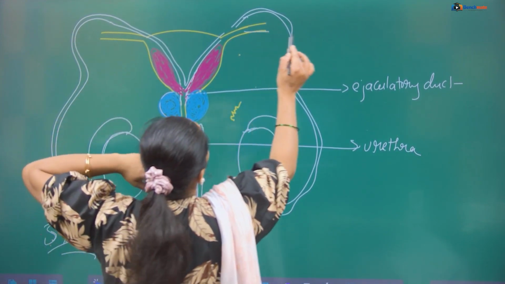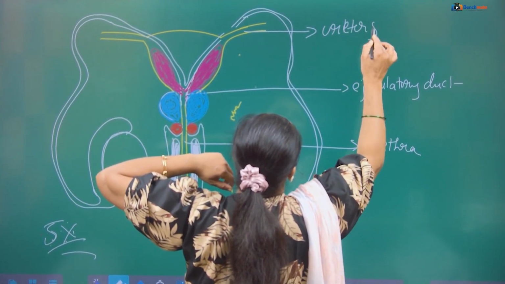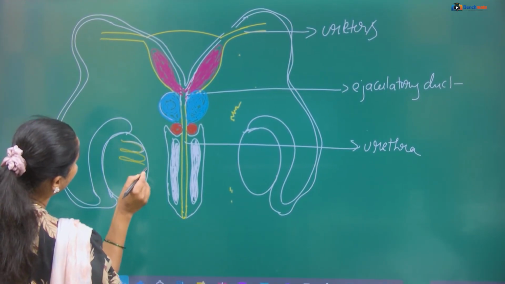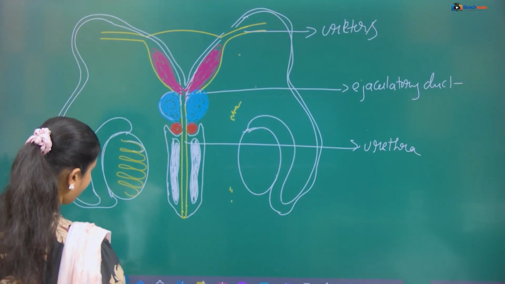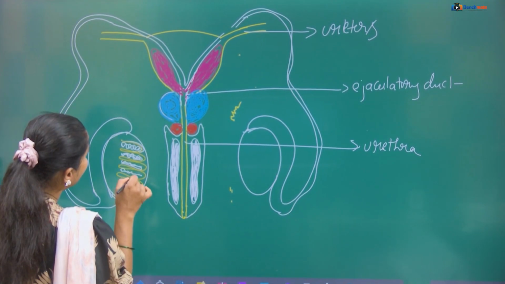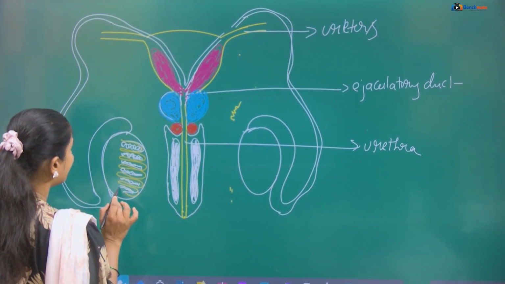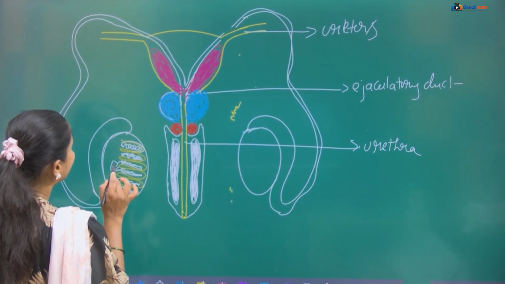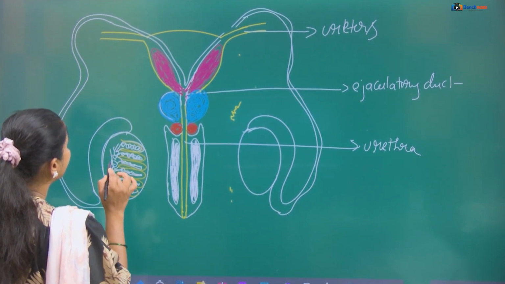Then these two are the ureters. Ureters. Okay. Testicular lobules. And inside you should draw seminiferous tubules, one or two seminiferous tubules. Then their connections you have to show like this. Okay, they are in network form, and this network only is called the rete testis.